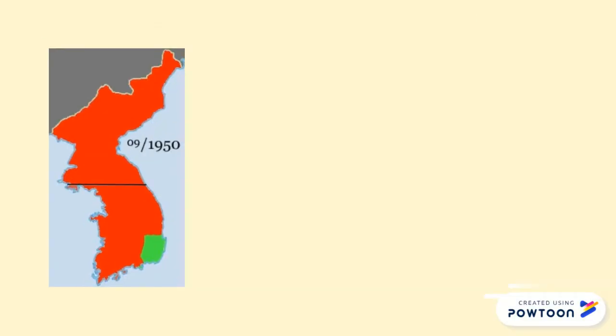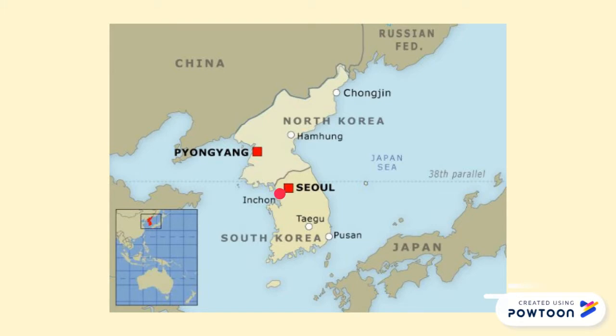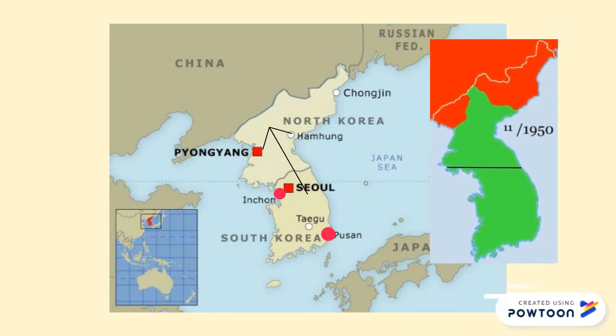Before MacArthur led a counterattack, the North Korean army had taken over almost all of Korea. His troops attacked from Incheon and Pusan. This attack sent North Korean troops retreating. It even made it possible for South Korea to be in control of almost all of Korea.